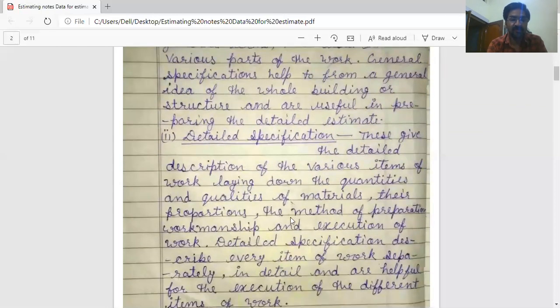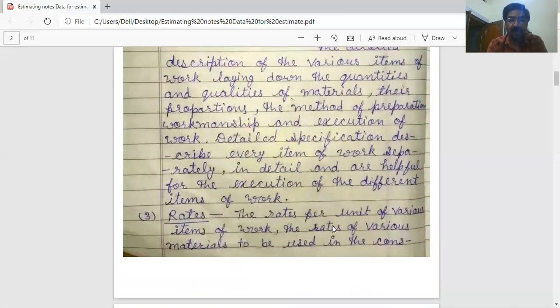Now, second specification, detailed specification. These give the detailed description of the various items of work, laying down the quantities and qualities of material, their proportion, the method of preparation, workmanship, and execution of work. Detailed specification describes every item of work separately in detail and is helpful for the execution of the different items of work.